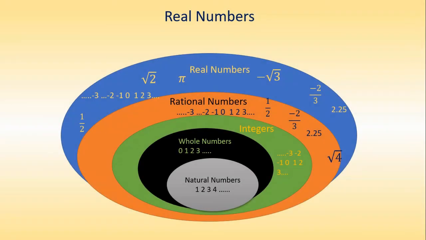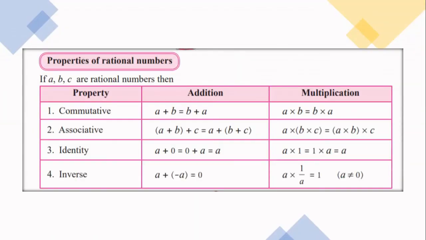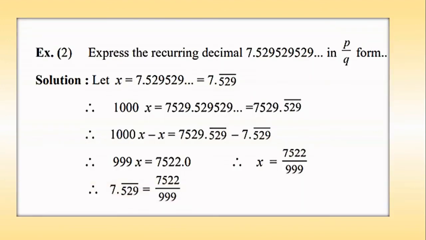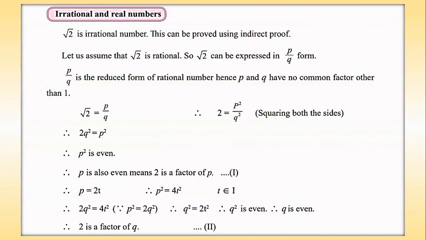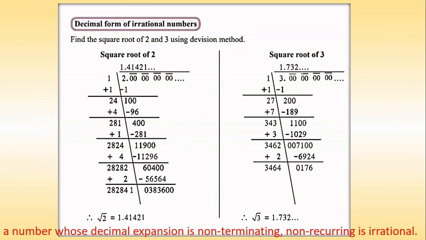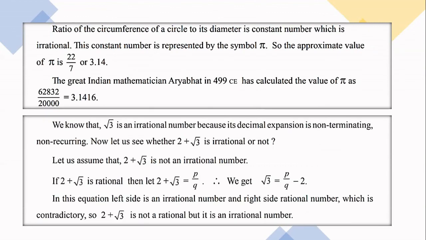So what was it actually? It was about real numbers, a new set of numbers where you will be having irrational numbers included along with the rational numbers. Irrational numbers are those numbers which are non-recurring, non-repeating numbers. Best example for irrational number is root 2, root 3, etc. Also we found that certain numbers like pi are also irrational numbers, and irrational numbers and rational numbers together we call real numbers.